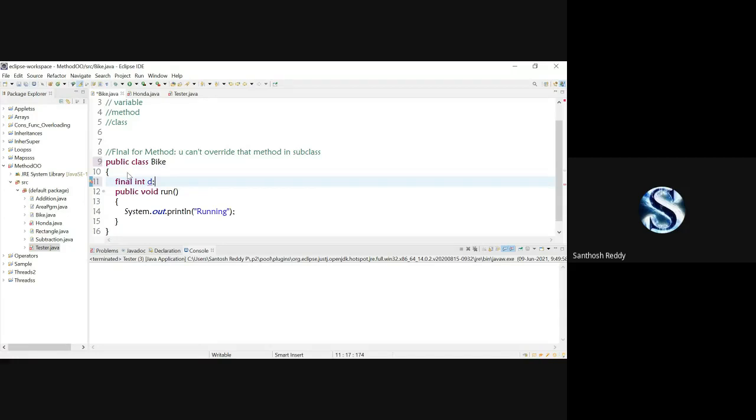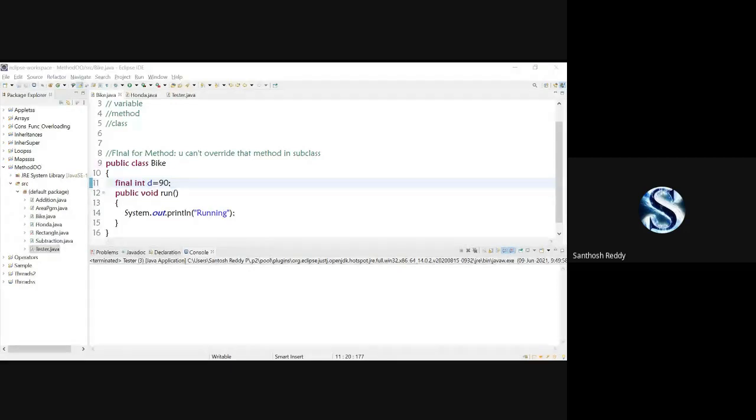Until you assign a value to that variable d, which you made final, it won't remove that error. See, there is an error here. When I assign a value here, like 90, then the error will go away. Okay, clear. Hope everyone has understood.